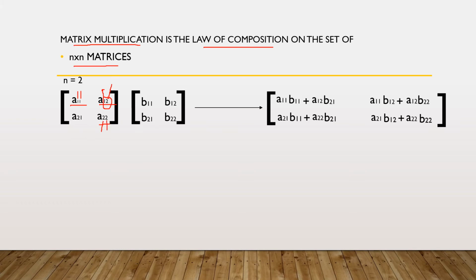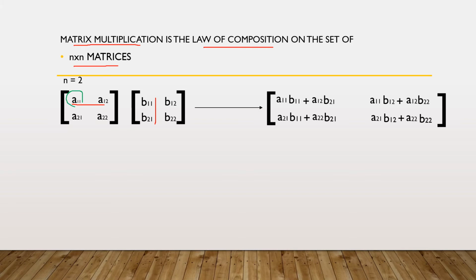Now the second matrix we have is B11, B12, B21, B22. Here we will get this element from the first row of the first matrix and first column of the second matrix.